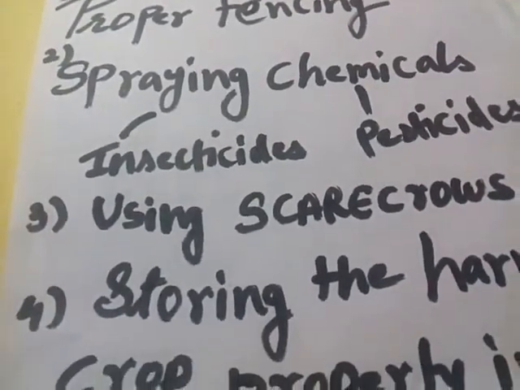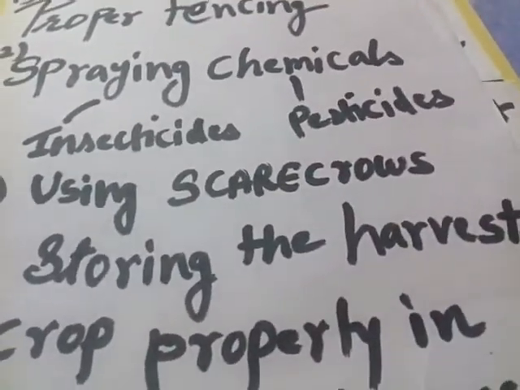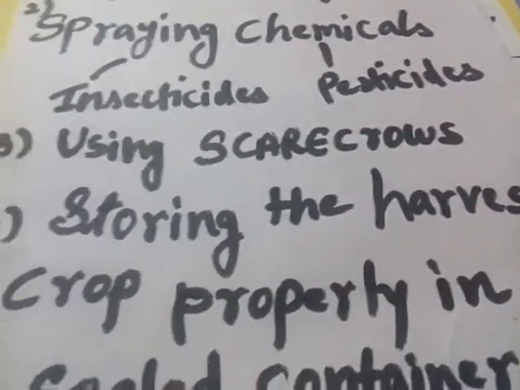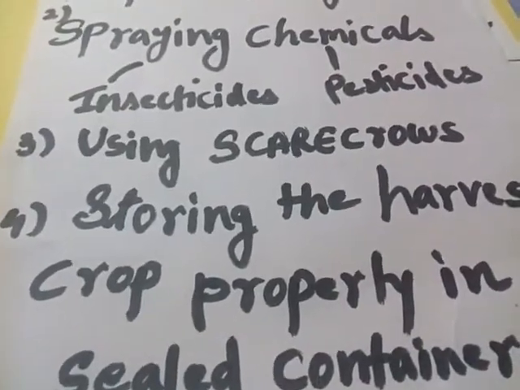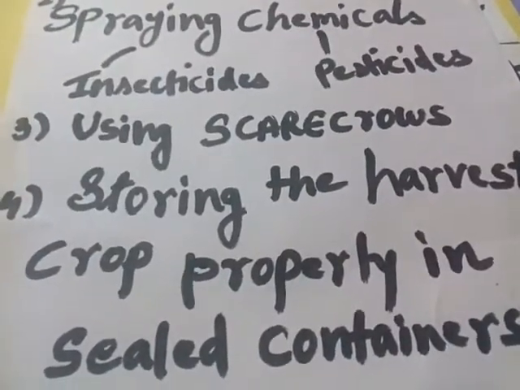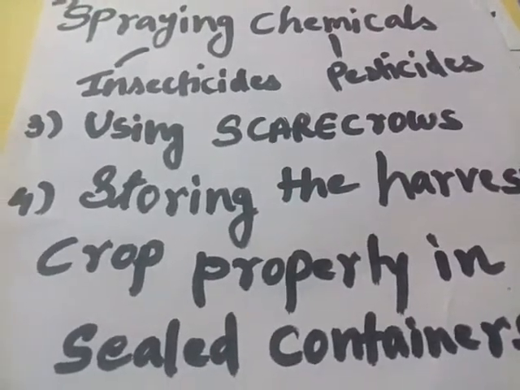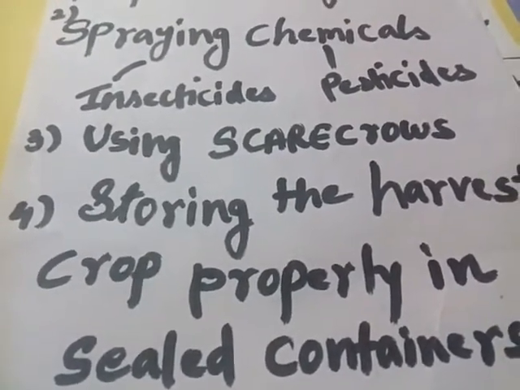Next is storing the harvested crop properly. Whatever crop, like maize, rice and wheat, we have harvested should be kept in a sealed container, otherwise moisture may get in and it may harm the crop.